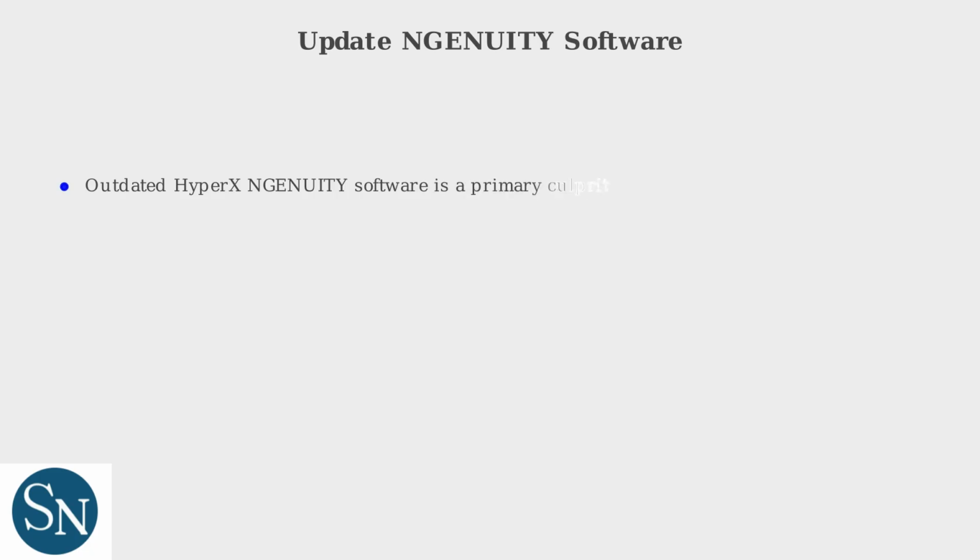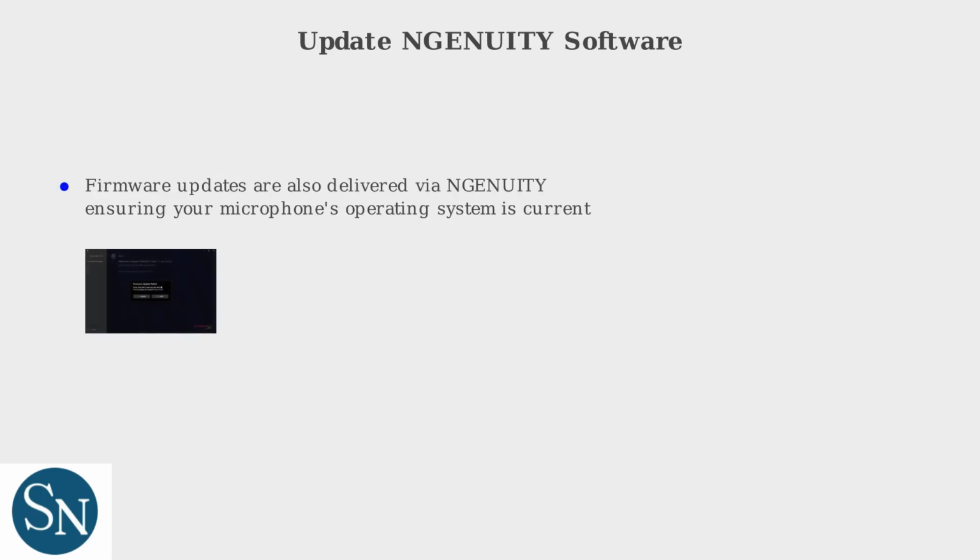Outdated HyperX Ingenuity software is a primary culprit for RGB lighting issues. Open the app and check for updates. The latest version is 5.8.1 as of October 2025. The latest version includes an RGB diagnostic tool for one-click fixes. Firmware updates are also delivered via Ingenuity, ensuring your microphone's operating system is current. Updating Ingenuity should resolve most RGB issues.